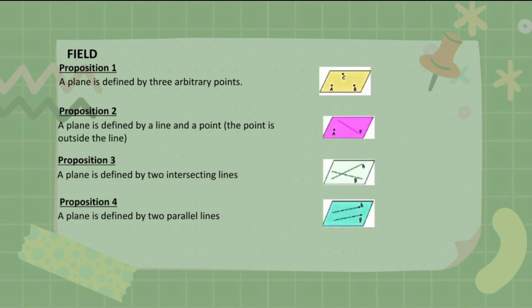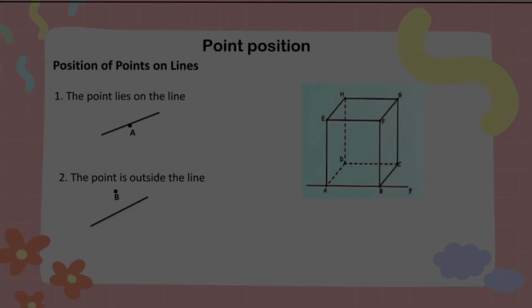Propositions. Proposition 1. A plane is defined by three arbitrary points. Proposition 2. A plane is defined by a line and a point, where the point is outside the line. Proposition 3. A plane is defined by two intersecting lines. Proposition 4. A plane is defined by two parallel lines.